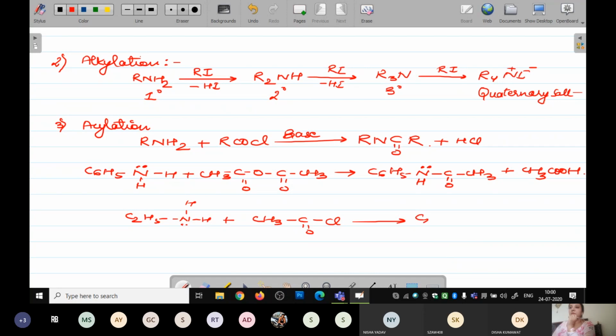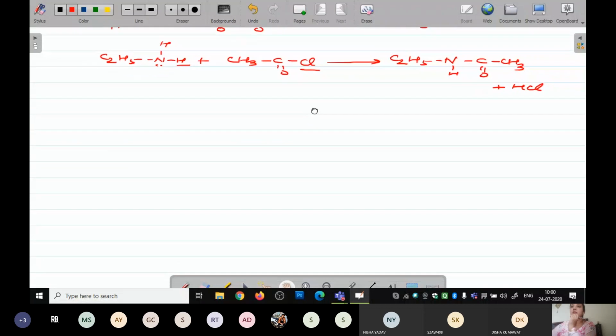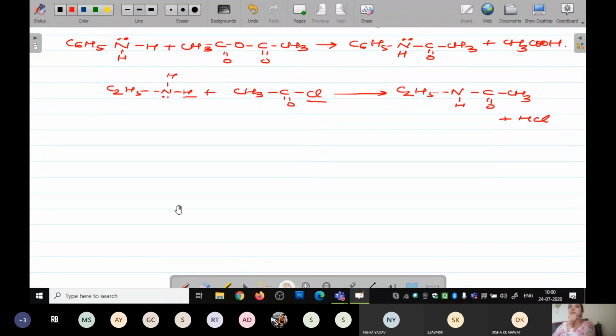So what is going to happen? C2H5NH C double bond O CH3. Now over here this H is remaining and this Cl is remaining. So plus HCl comes. Got it? This is your acylation. Acylation reactions we are going to have the same as we did always.